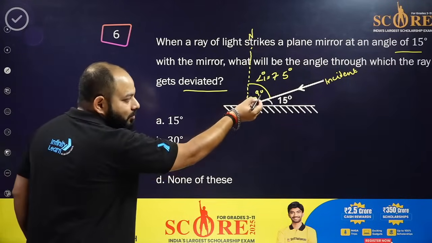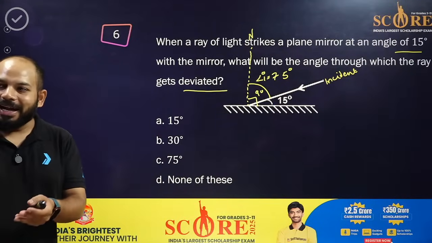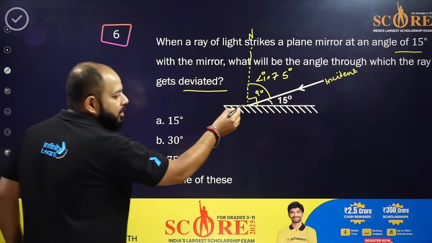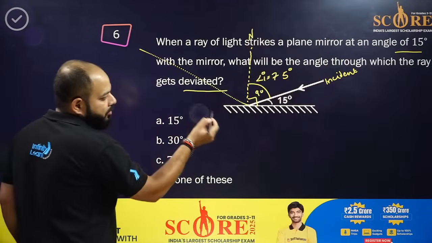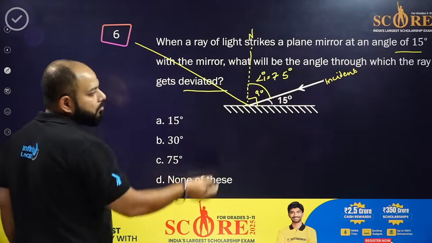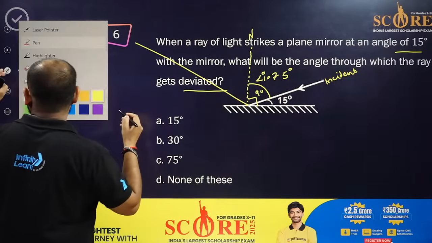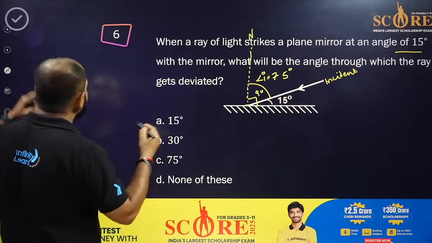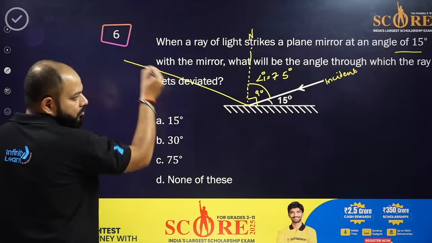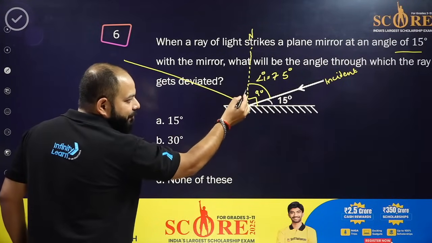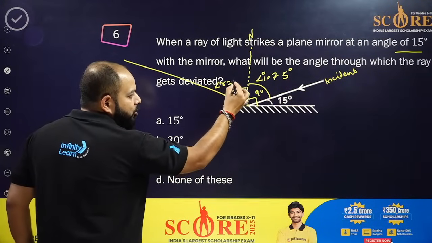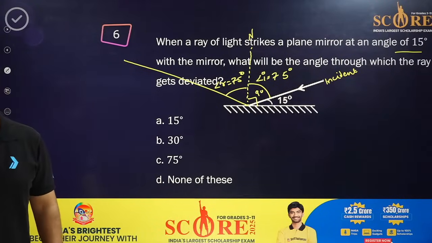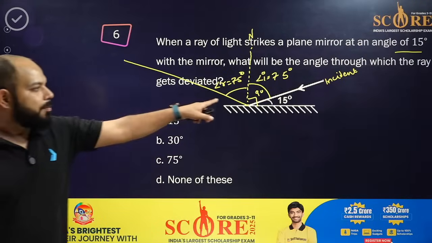Now, we all know in reflection, the light when it goes at the angle 75, it will get reflected back with the same angle. So if it's 75, the angle of reflection will also be 75. Correct? That complete is 150.